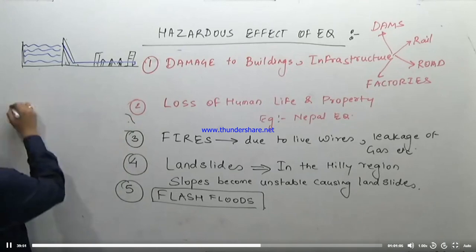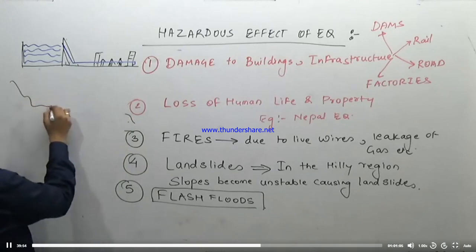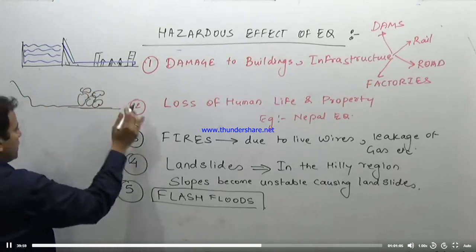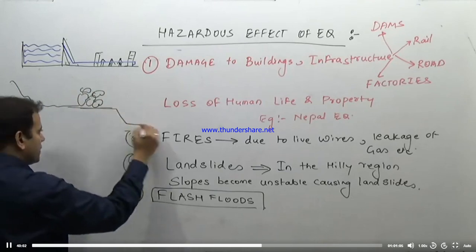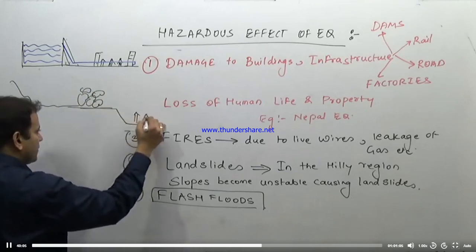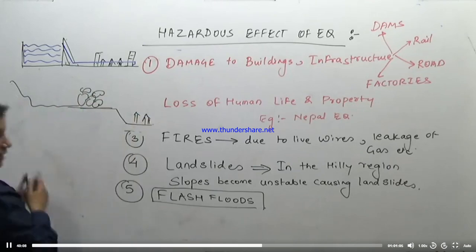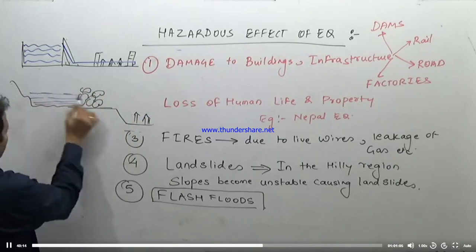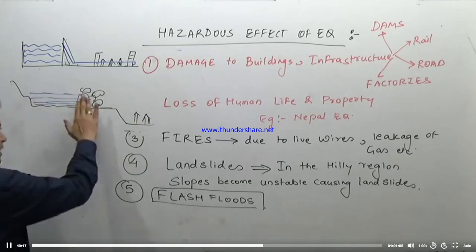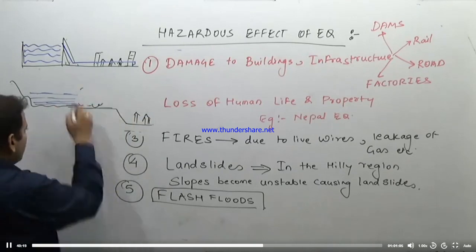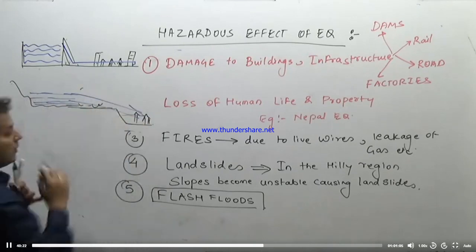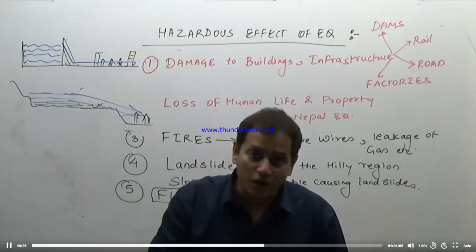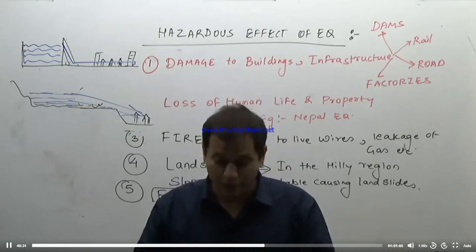there is a temporary lake formed in an area in the mountainous region due to a collection of stones, and down there are people staying, or there is a village here. If there is a temporary lake or a river there, and during a landslide this entire rock gets dislocated, this entire water will come down and flood this. So the flash floods are the sudden floods which may be caused due to earthquakes. Why due to earthquakes?